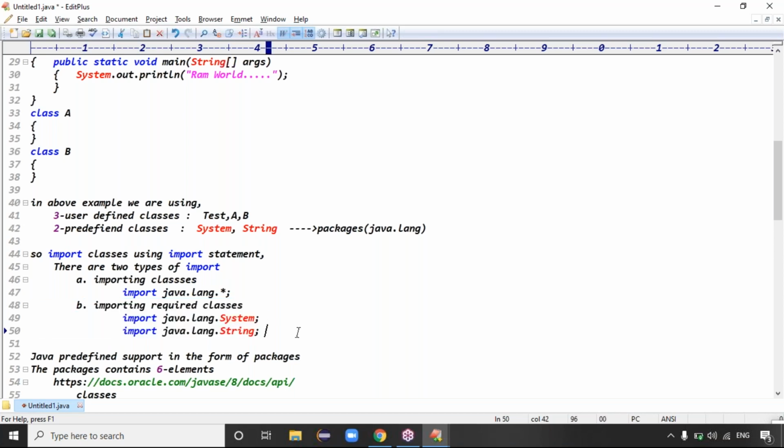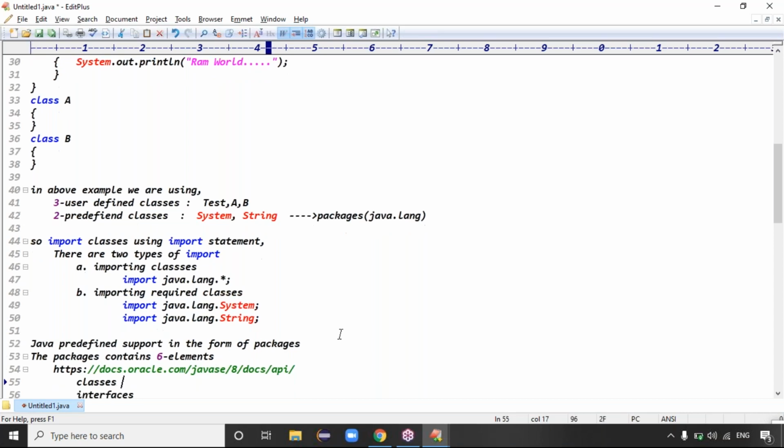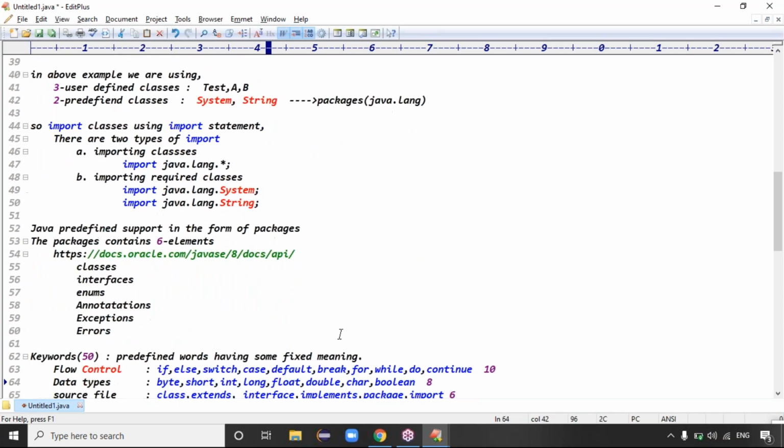See, guys, we are doing the project using the Eclipse IDE. In the Eclipse IDE we are not responsible for imports; the code is imported automatically. The Eclipse IDE will import the classes automatically, based on the class by class concept. Good. So finally we decided: Java predefined support comes in the form of what?